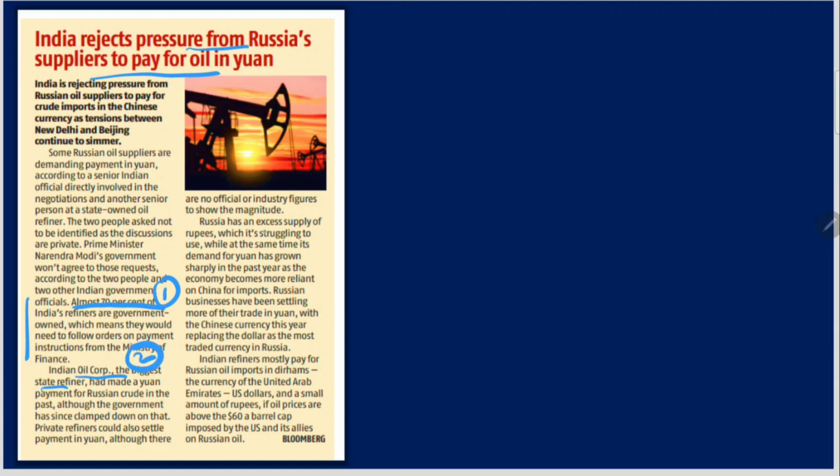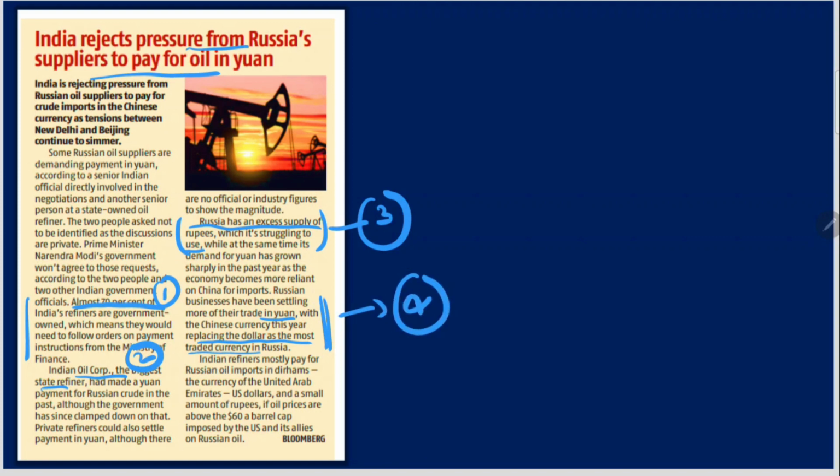Russia has an excess supply of rupees which it is struggling to use. This is also important. And this statement: Russian businesses have been settling more of their trade in yuan, the Chinese currency, this year, replacing the dollar as the most traded currency in Russia. So this is also important.